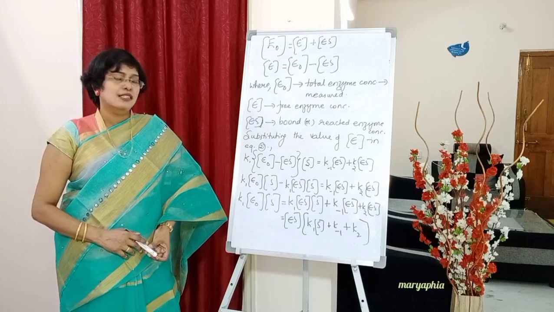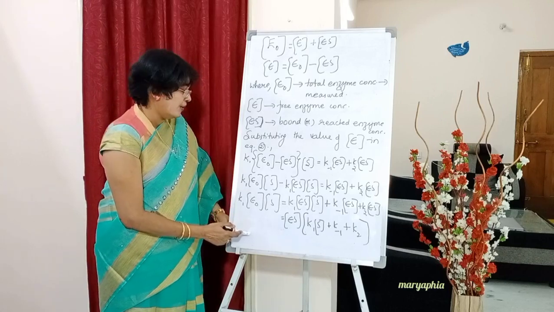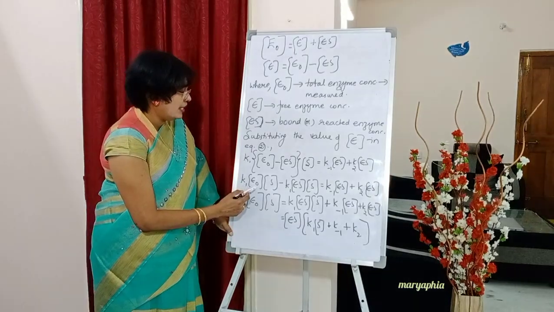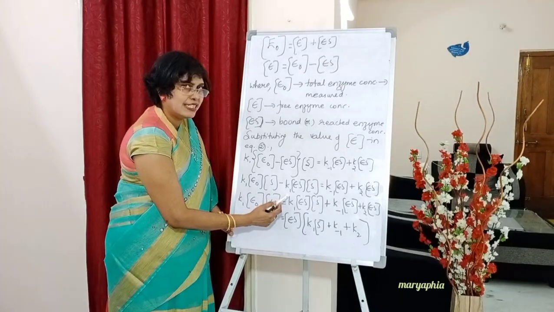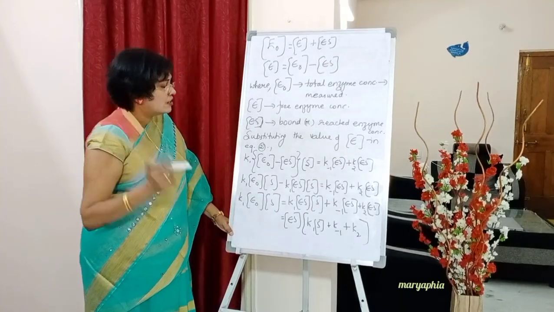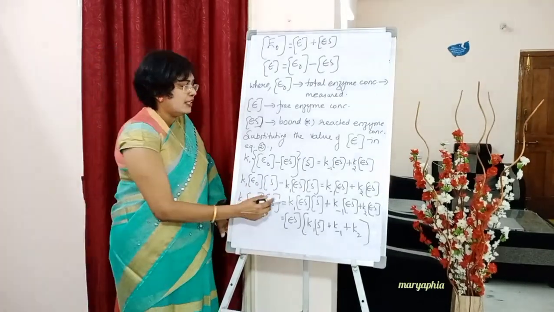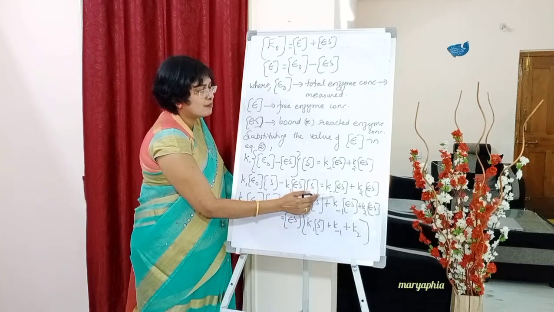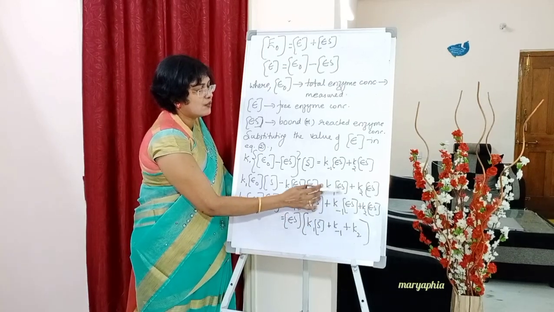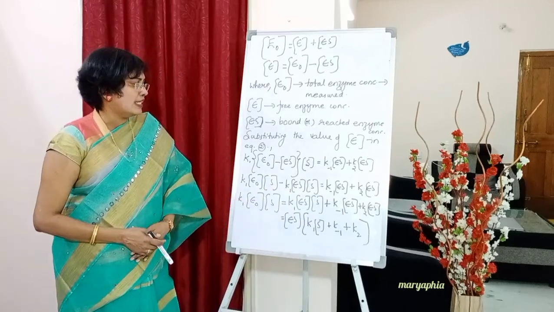Next, in this step what we are doing: K1 into E naught into S concentration is equal to, we will shift this to the right side. So when minus comes here it becomes plus. So K1 into ES concentration into S concentration plus K minus 1, ES concentration plus K2 into ES concentration.